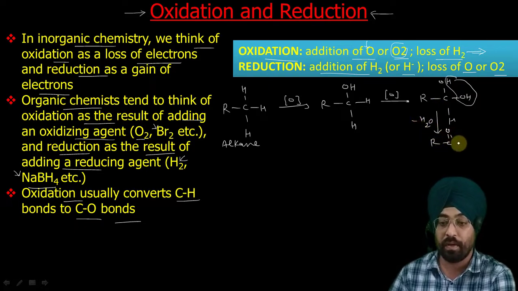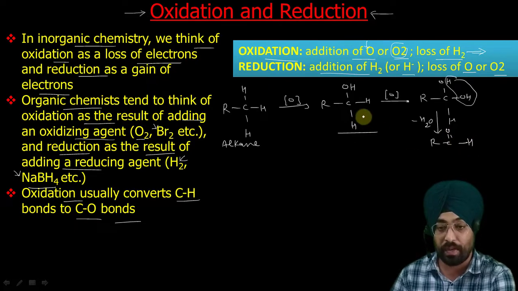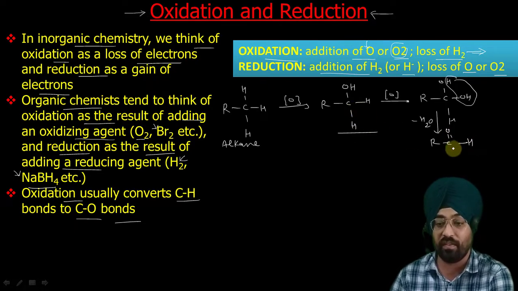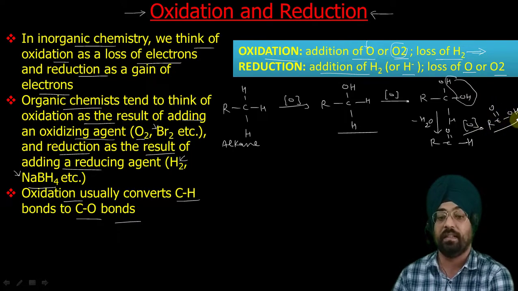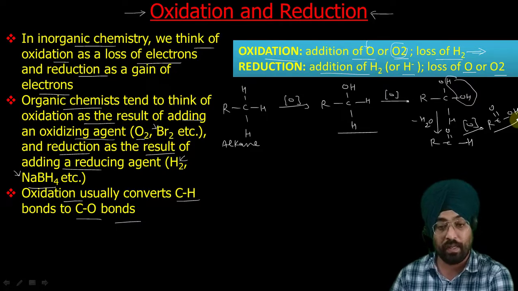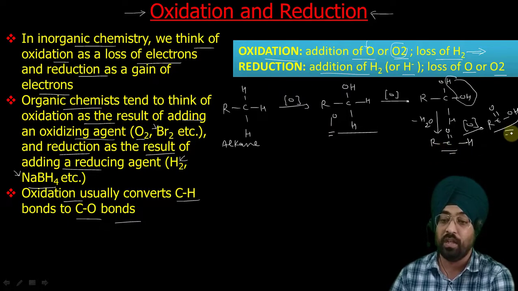So the first product of oxidation of this primary alcohol is an aldehyde, which can further be oxidized. Again the C-H bond converts to a C-O bond, giving COOH, a carboxylic acid. So alkane gives primary alcohol, which can be oxidized to aldehyde, which can further be oxidized to carboxylic acid.